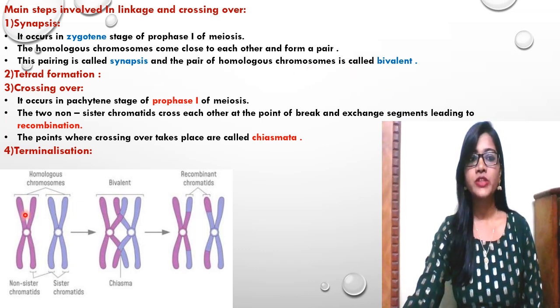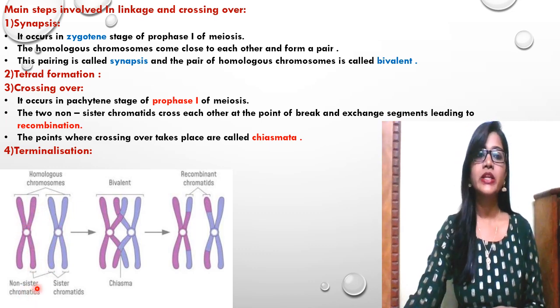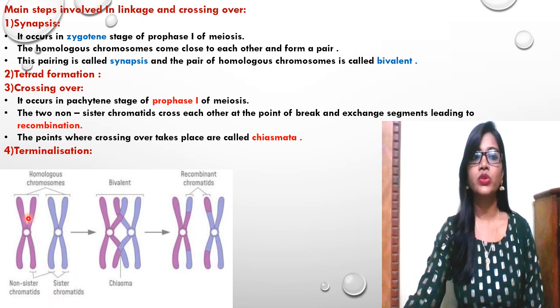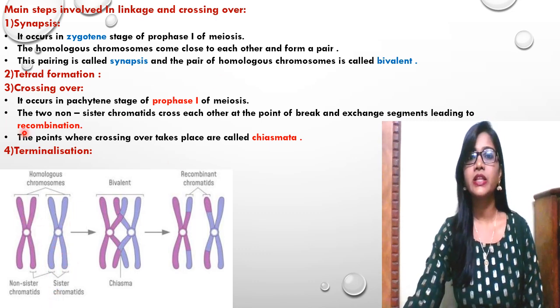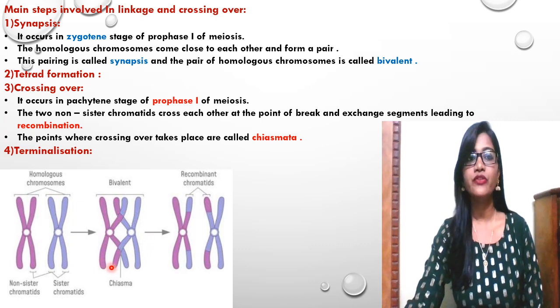Now you can observe this diagram. These are the homologous chromosomes, with non-sister chromatids, and these are the two colors of chromosomes. If you observe this violet one and another blue, violet and blue, these are the non-sister chromatids, while the two violet and two blue are the sister chromatids. When this type of pairing occurs, that is known as synapsis. This type of pairing is a bivalent. Tetrad formation, 1 2 3 4, that is called tetrad formation.